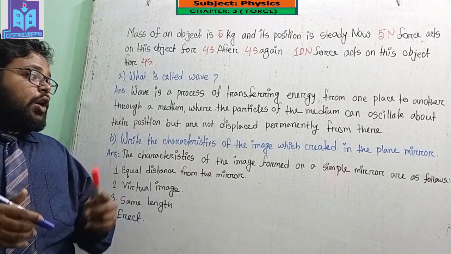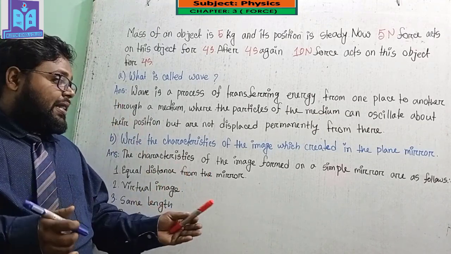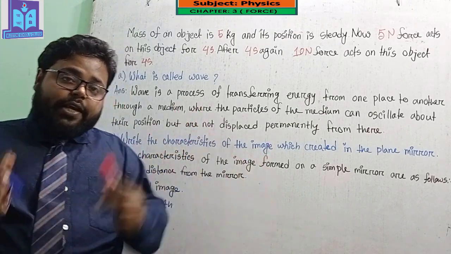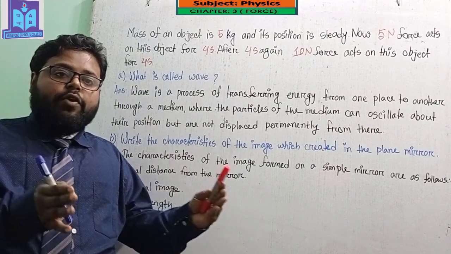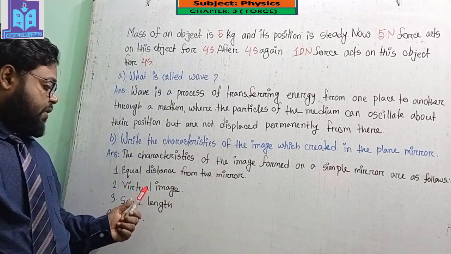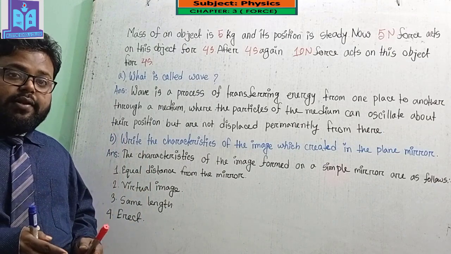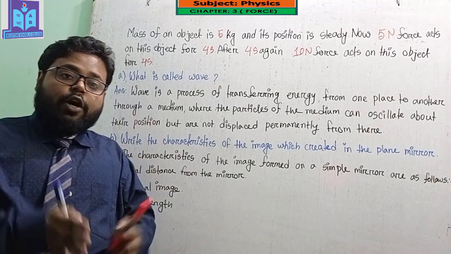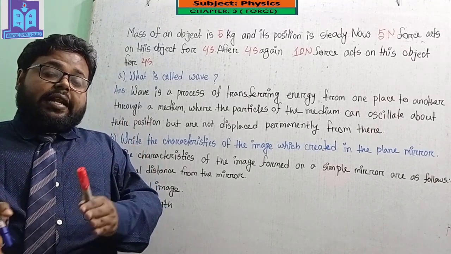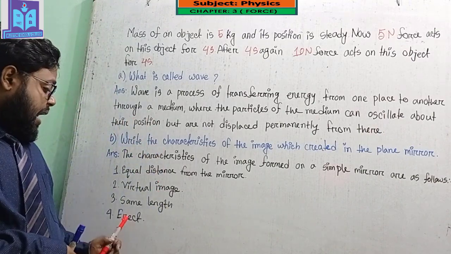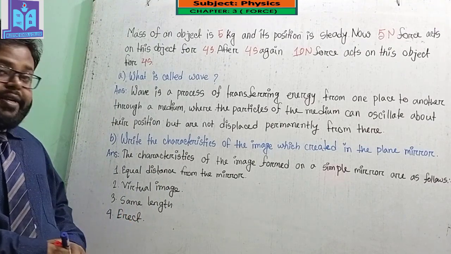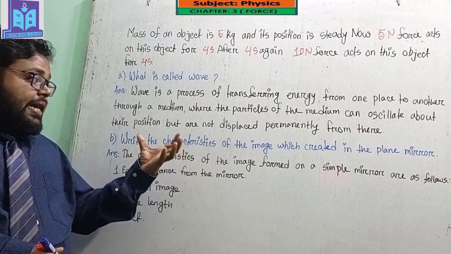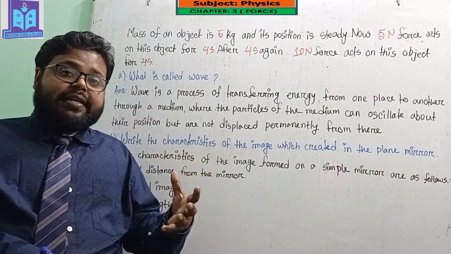That means the distance between the mirror and the image will be equal to the distance between the mirror and the object. Number 2, the image will be virtual. Number 3, the same length, meaning the length of the object will be equal to the length of the image. And number 4 is erect. I hope you understand the characteristics of the image created in a plane mirror.